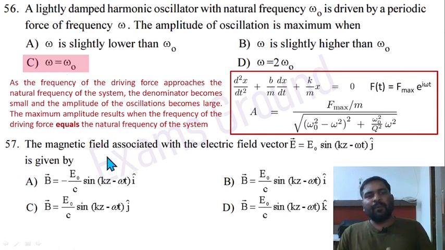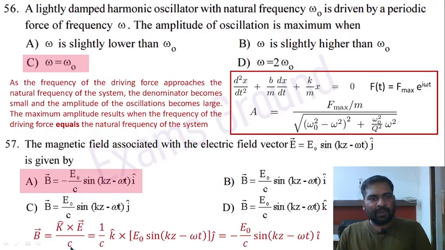Question 57. The magnetic field associated with the electric field vector E equals E naught sin(kz minus omega t) j cap is given by... It is asking for the magnetic field. Just use the formula B equals k cap cross E by C. K cap is the unit vector along the propagation of the wave. It is the z direction here, given as k cap. So just solve it, k cap cross this.